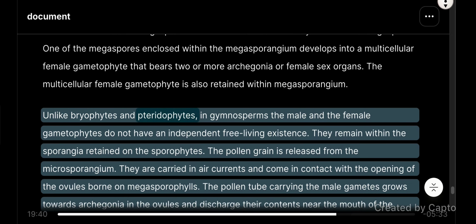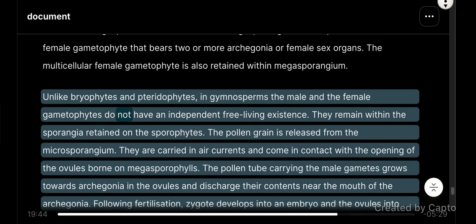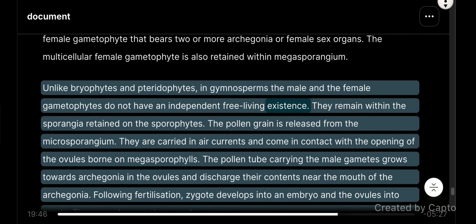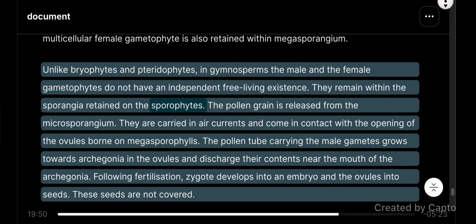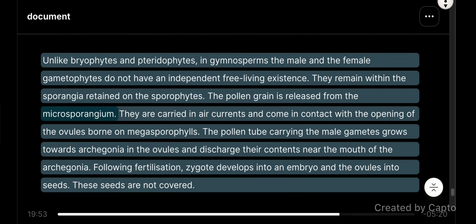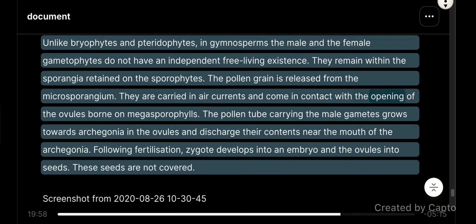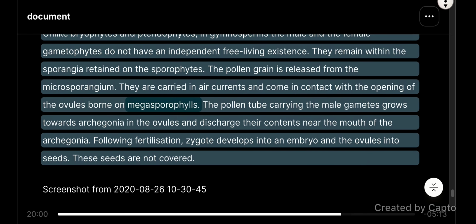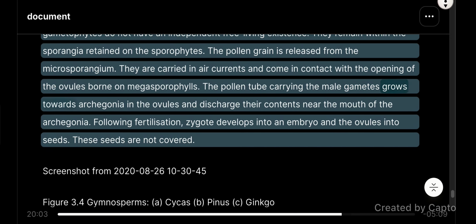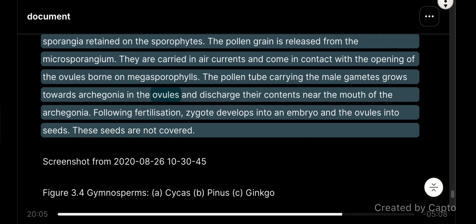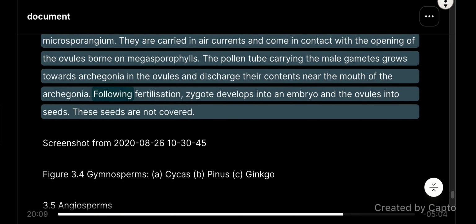Unlike bryophytes and pteridophytes, in gymnosperms, the male and the female gametophytes do not have an independent, free-living existence. They remain within the sporangia, retained on the sporophytes. The pollen grain is released from the microsporangium. They are carried in air currents and come in contact with the opening of the ovules, borne on megasporophylls. The pollen tube carrying the male gametes grows towards archegonia in the ovules and discharges their contents near the mouth of the archegonia.